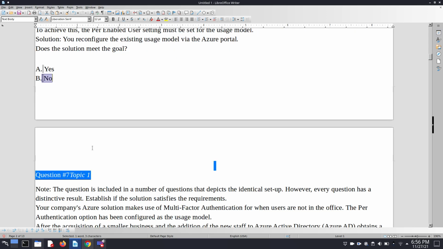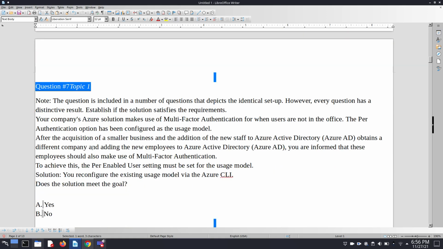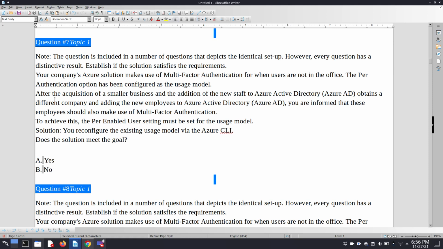Okay, so let's move to the next question. Question number 7 is: your company's Azure solution makes use of MFA for when users are not in the office. So basically the question is the same, you can read it by pausing this video. Here a different solution is given: you reconfigure the existing usage model by the Azure CLI.